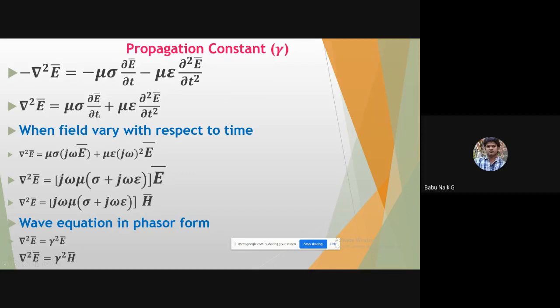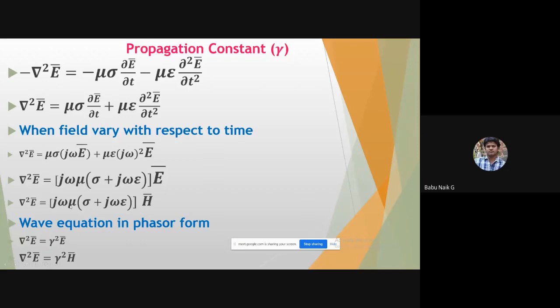Differentiating with respect to time t, we get a j omega constant, and for the second derivative we need to do it two times, giving j omega square E bar. So we have del square E bar equal to j omega mu of sigma plus j omega epsilon E bar, taking j omega square with the minus sign.